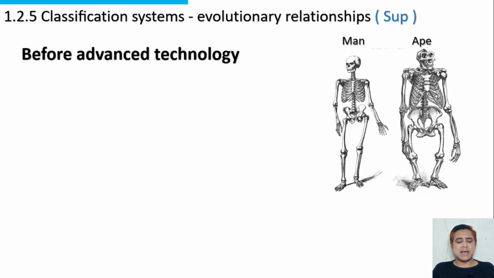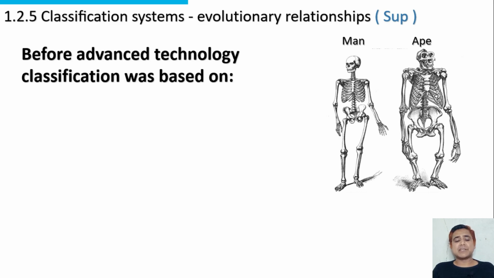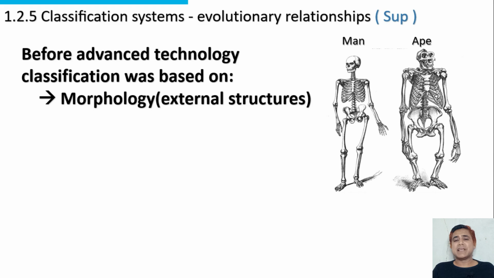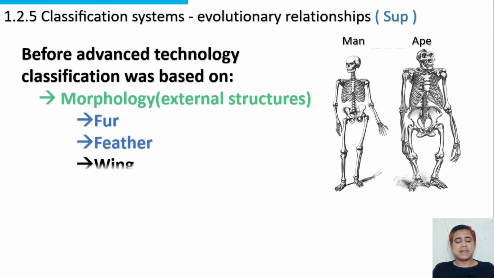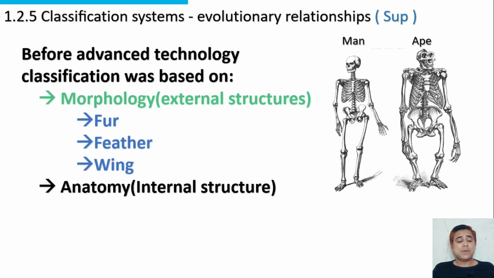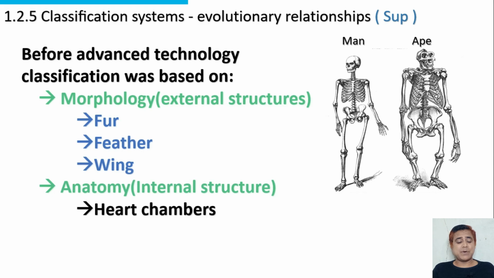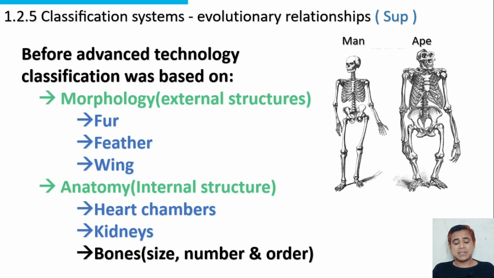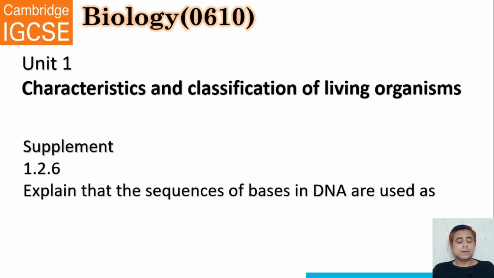Before advanced technology, classification was based on morphology, external structures like fur, feathers, and wings, and on anatomy, the internal structures such as heart chambers, kidneys, bones, size of bones, number of bones, and order of bones.